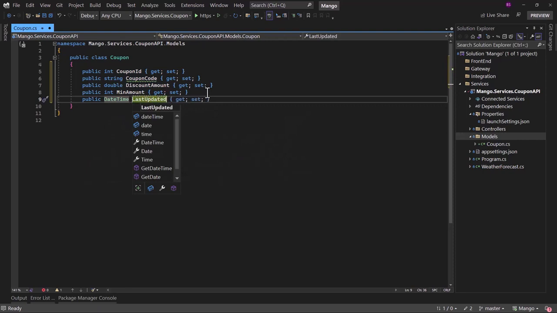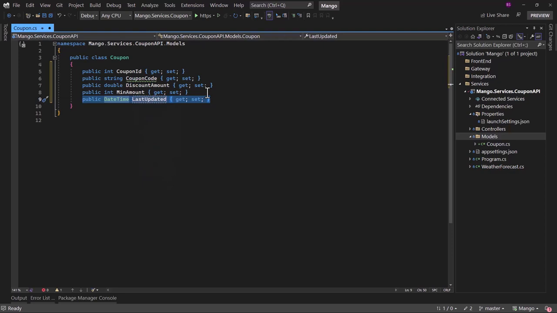Now those properties, when the front-end application is consuming, we do not need to pass that. They are only for logging purposes. So it is possible that every time someone is accessing a coupon, we do not want to pass all the fields. For that, typically in an API, we do not return the complete object. We rather return something called a DTO, and that will have all the properties that we want.